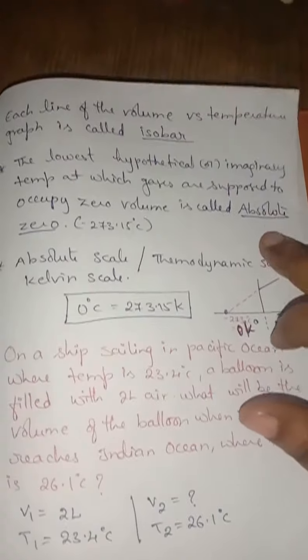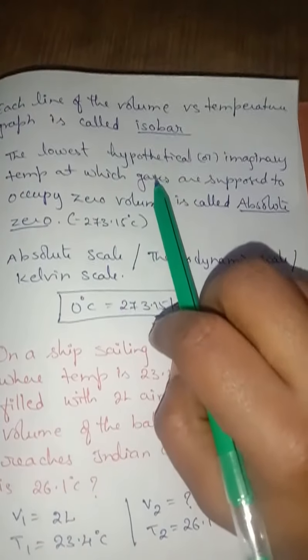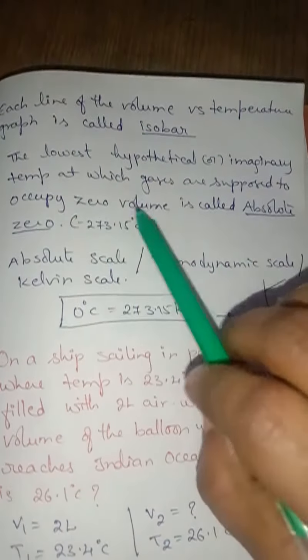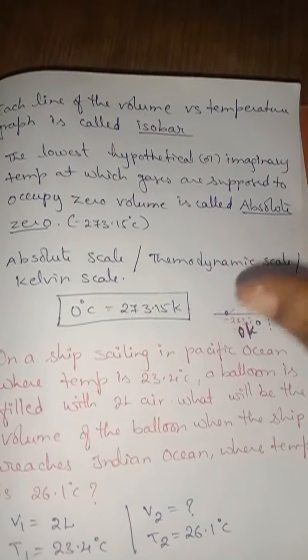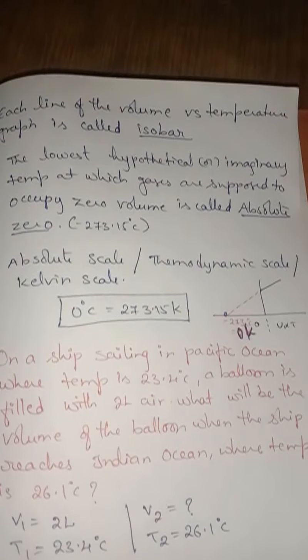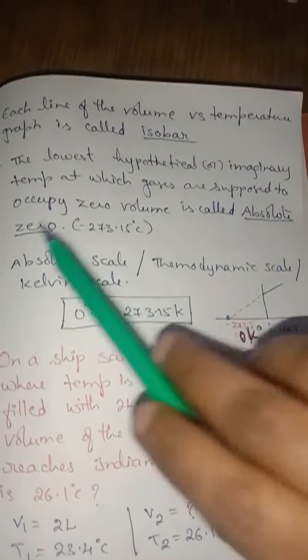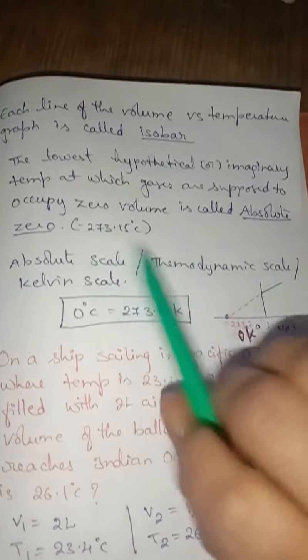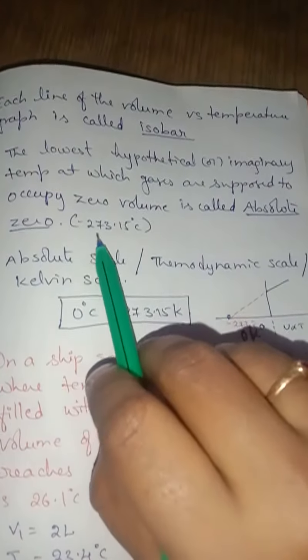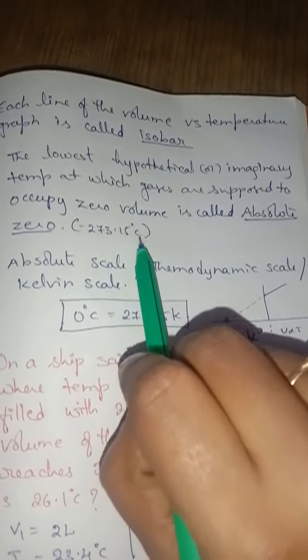That point is called absolute zero, the lowest hypothetical or imaginary temperature at which gases are supposed to occupy zero volume. When there is zero volume, we cannot find anything. That absolute zero value is minus 273.15 degrees Celsius.